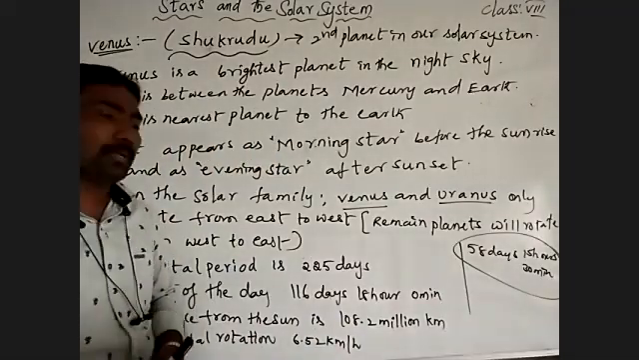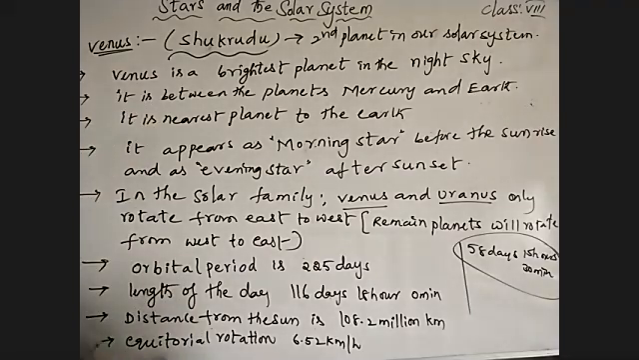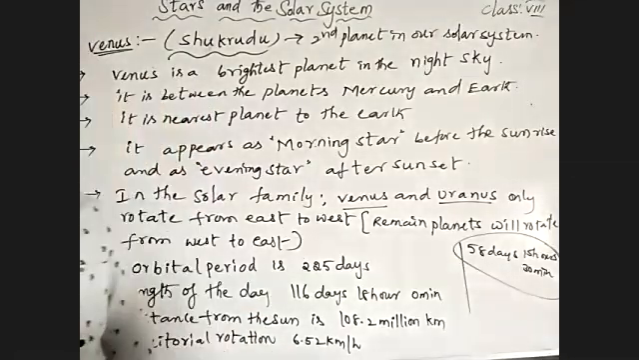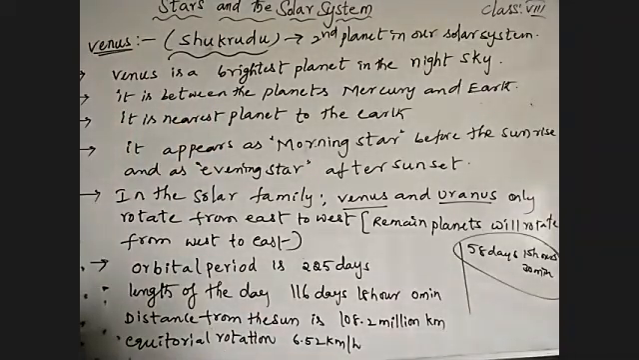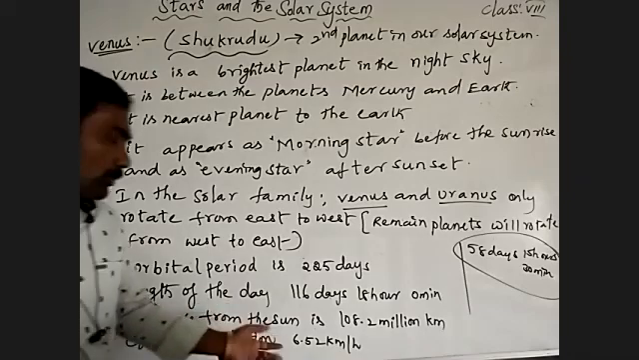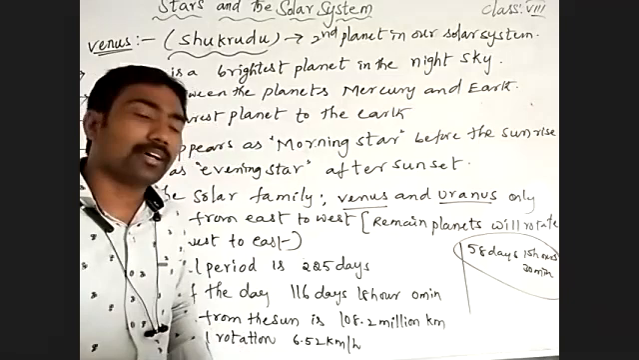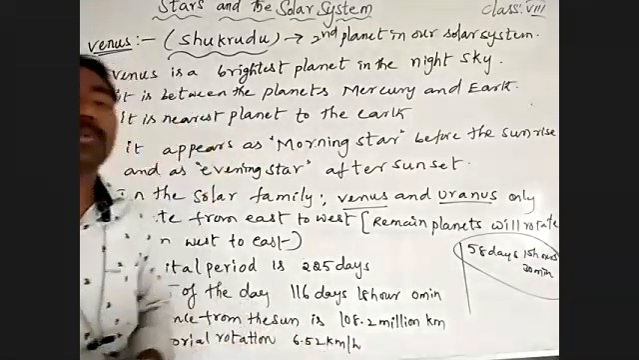Rotation at lower speed means equatorial rotation. Venus rotates at 6.52 kilometers per hour. The speed of rotation of Venus is 6.52 kilometers per hour.